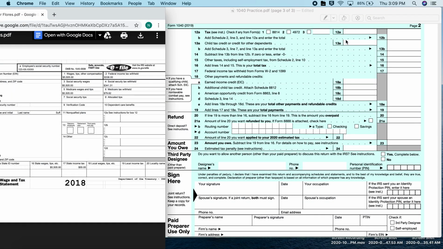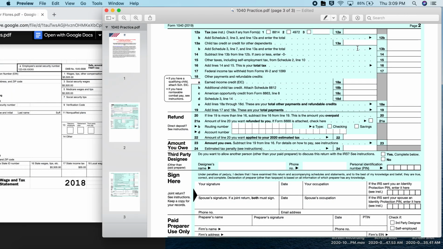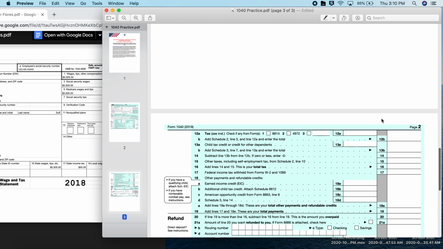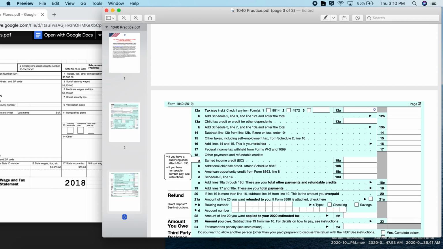Ours is not. We did not earn any taxable income. We find that out because we have a 0 right here for taxable income on line 11B. So we put a 0. Line 12B asks us to add lines 2 and 3 and 12A, which gives us 0.